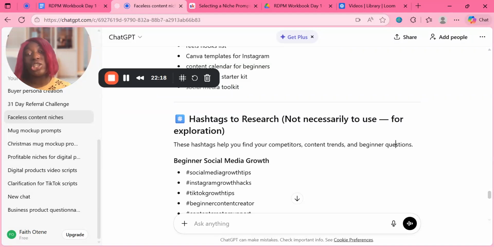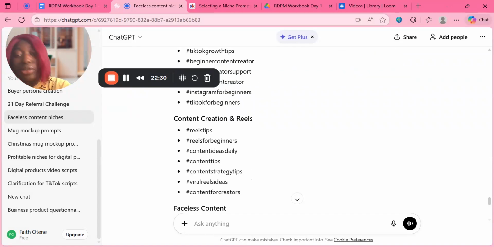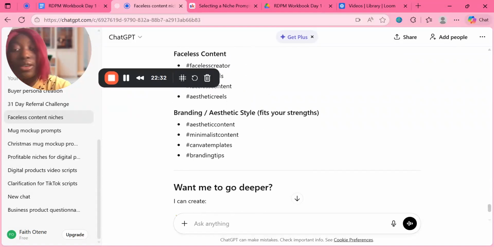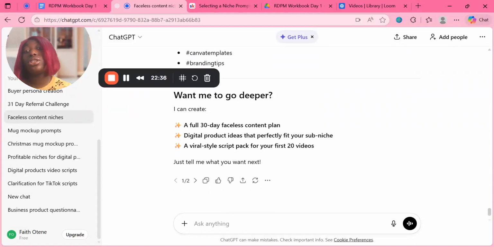These hashtags help you find your competitors, content trends, and also beginner questions. It's giving us hashtags for beginner social media growth, content creation, faceless content, branding, and so on. And see, it's telling us that it can also create a 30 days faceless content plan for us.